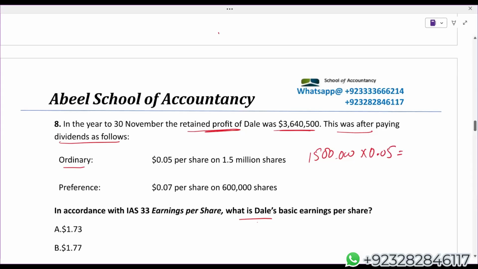Let me use the calculator. I'm getting 75,000. So simply dividend to the ordinary shareholders will be added back. 3,640,500 plus 75,000. Whatever comes divided by 1.5 million, because other than that, we don't have any other shares.